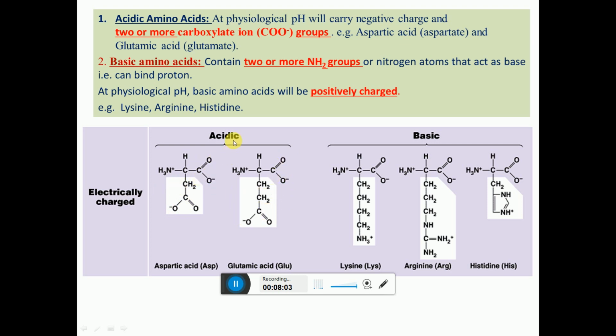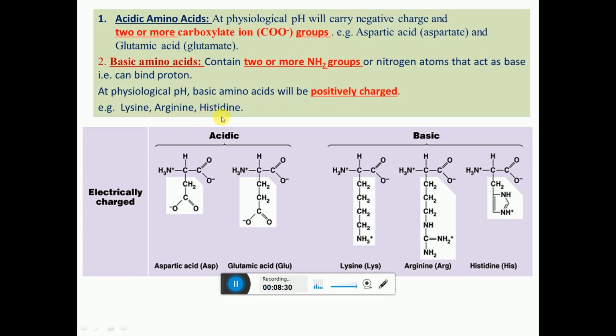It is one characteristic feature of the acidic amino acids, and they are negatively charged, and this is a single positive. So the amino acid becomes negatively charged. So they are called the acidic amino acids. In the same way, the basic amino acids contain 2 or more NH2 groups. So they are positively charged. Nitrogen atoms act as a base and can bind to a proton. At physiological pH, the basic amino acids will be positively charged.